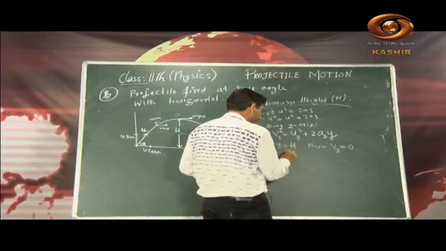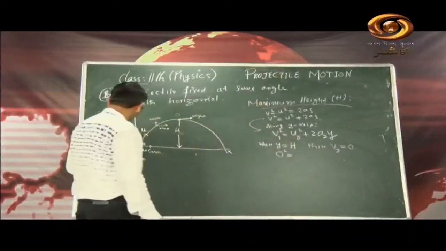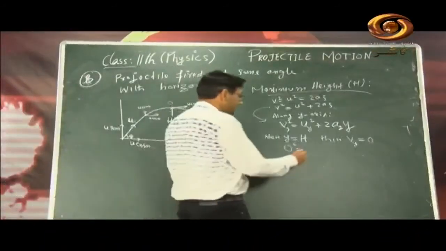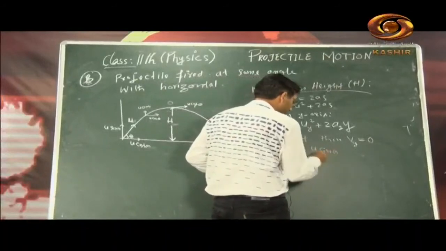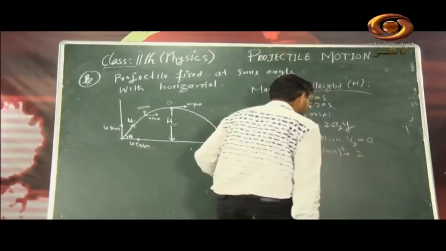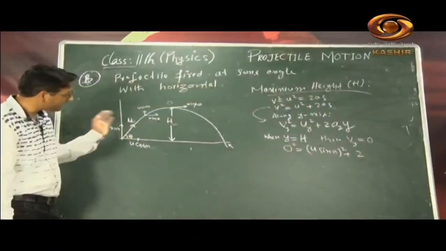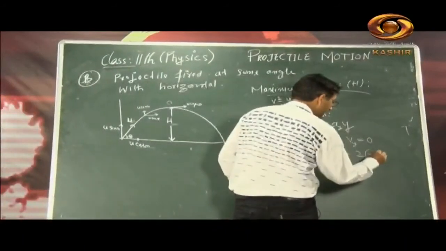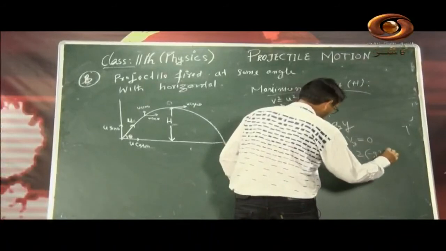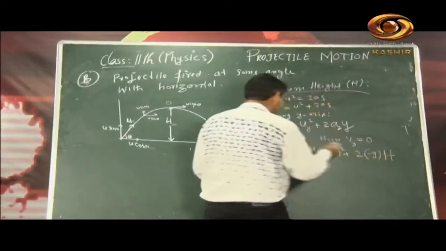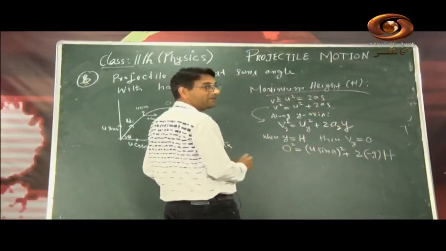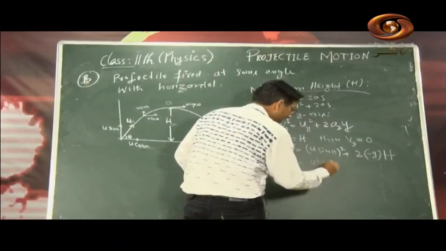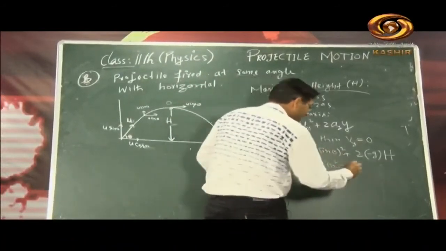So here 0 square is equal to, what is the initial velocity along the y-axis? The initial velocity along the y-axis is u sin theta. u cos theta is along the x-axis, but u sin theta is along the y-axis. So it is (u sin theta) whole square plus twice the acceleration along the y-axis. Along the x-axis there is no acceleration, but along the y-axis there is acceleration due to gravity, downwards. So we take minus g, and y is replaced by H, because only when y is H does the final component along the y-axis become 0. So 0 is equal to u square sin square theta, squaring each separately, then minus twice gH.